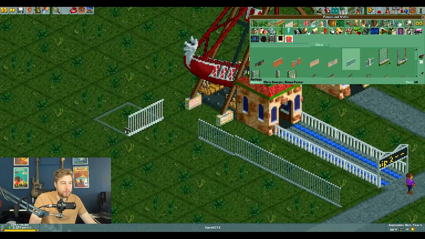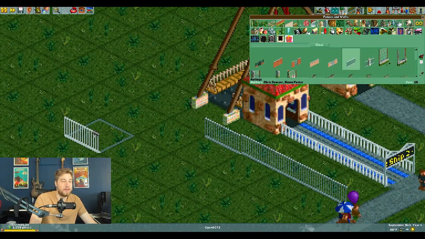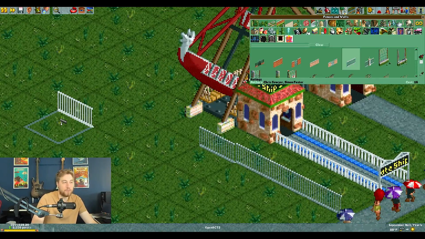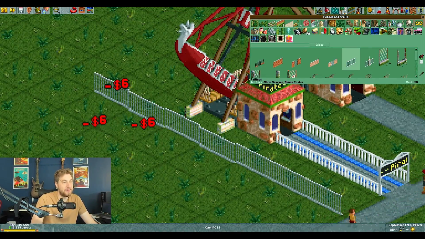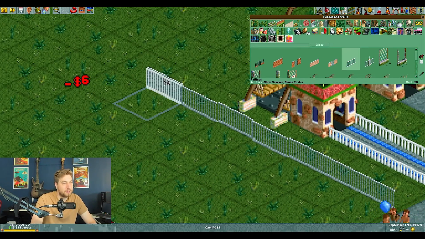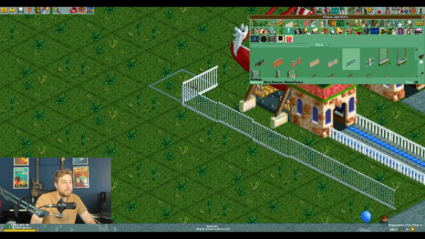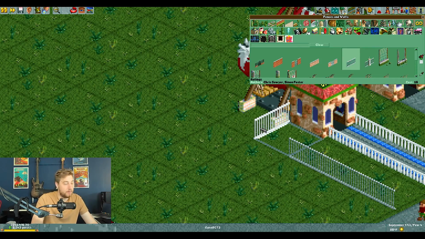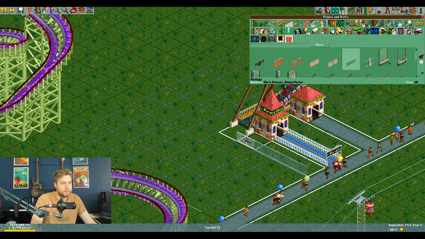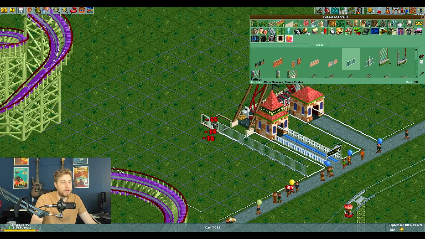You've all seen this before, right? It's like the most depressing thing in this game where you finish a gigantic fence and then it's like this, and you're like, oh, I did the wrong direction. And then you've got to go Backspace, right click. So if you hold the Control key as you're placing objects, you don't have to worry about that. You can see exactly what way it's facing.